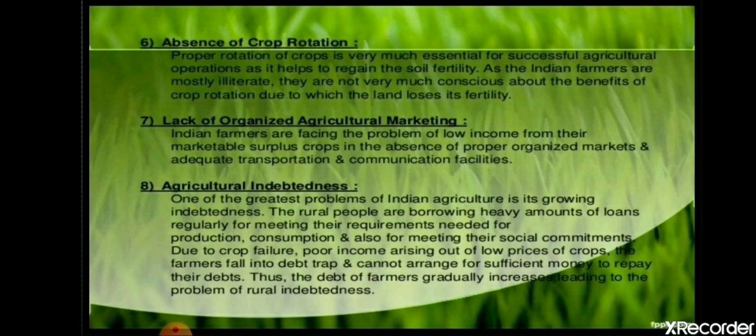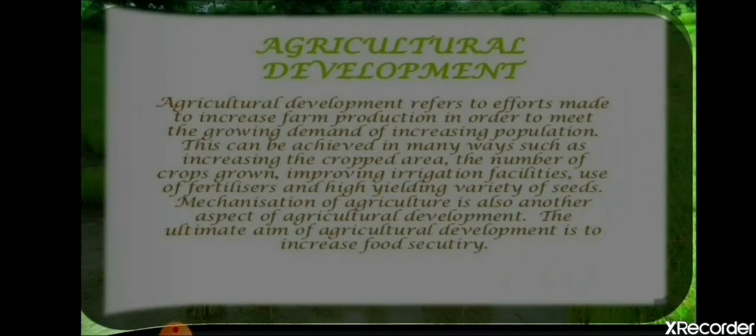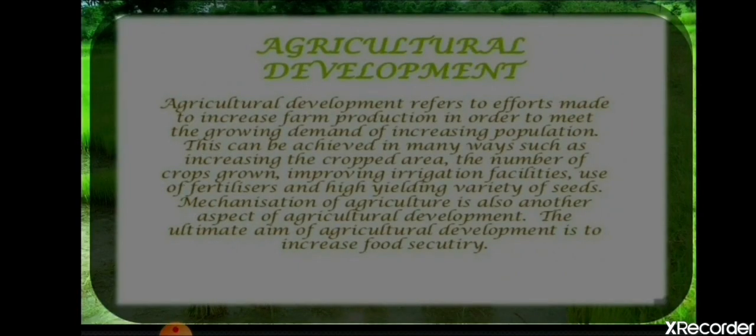There are some situations when Indian farmers are forced to commit suicide due to their loss in agricultural production. These are all the reasons that the Indian agricultural system faces.